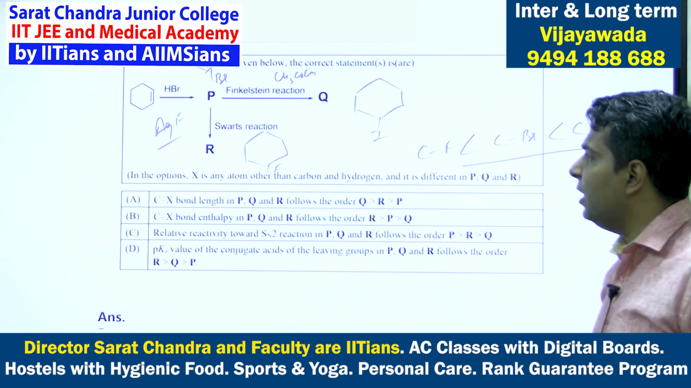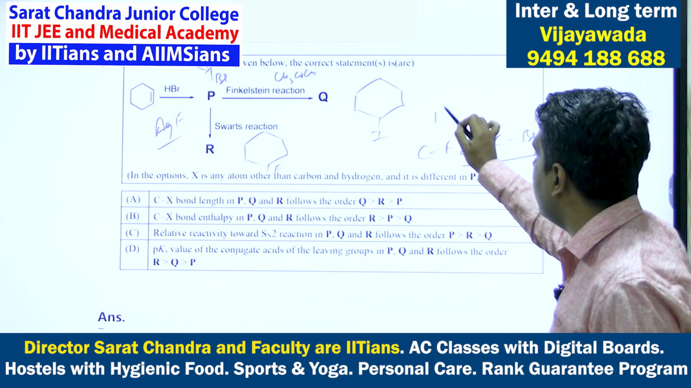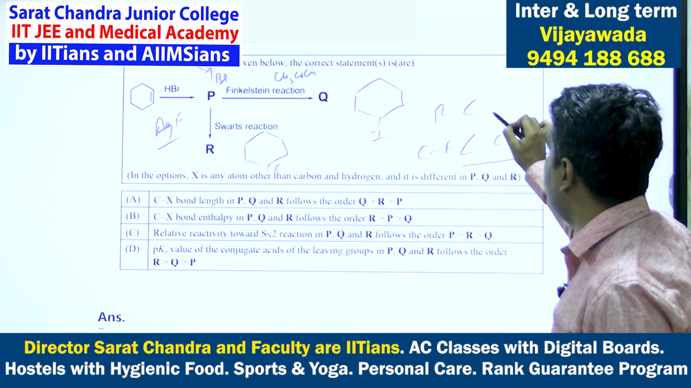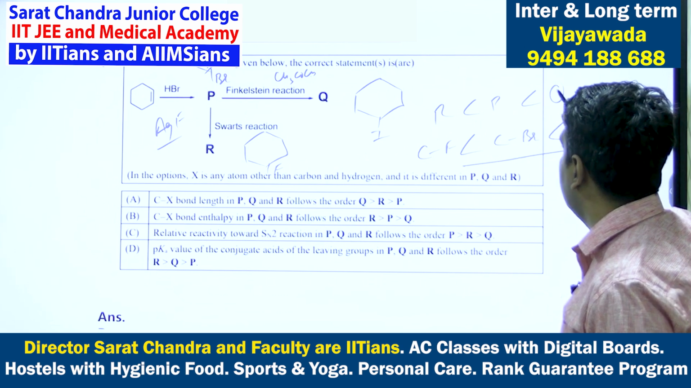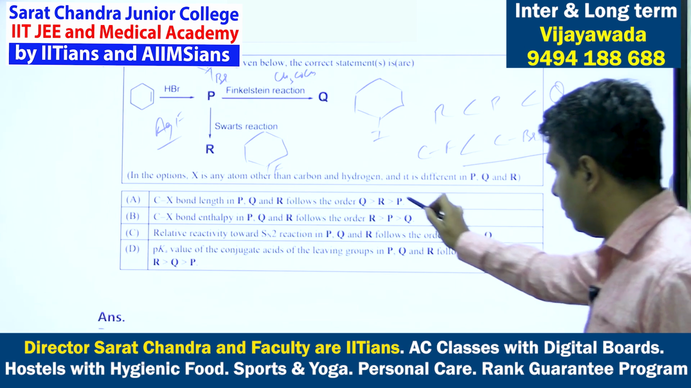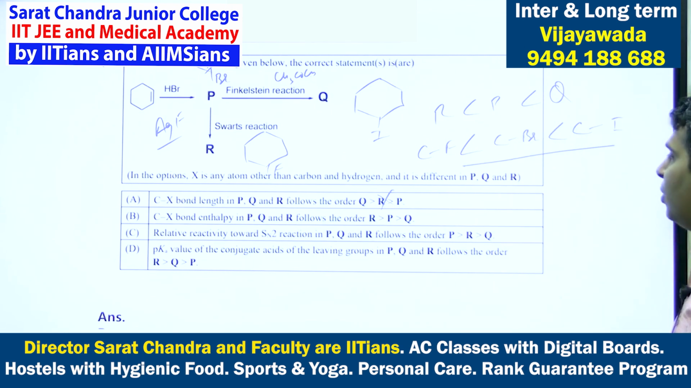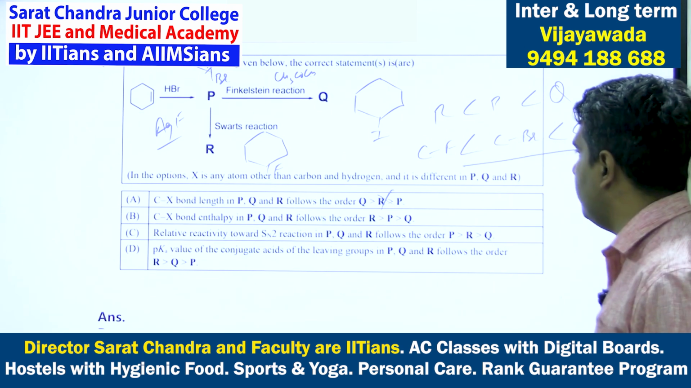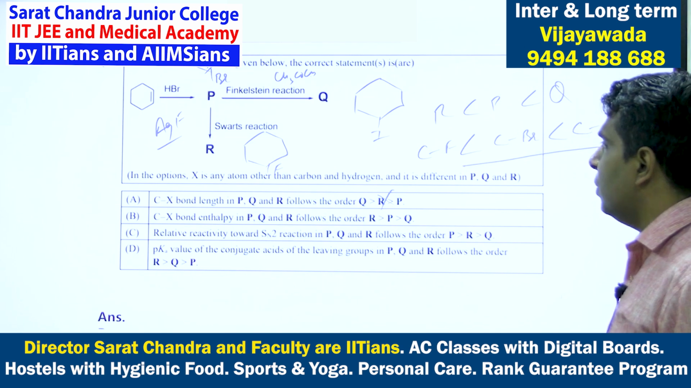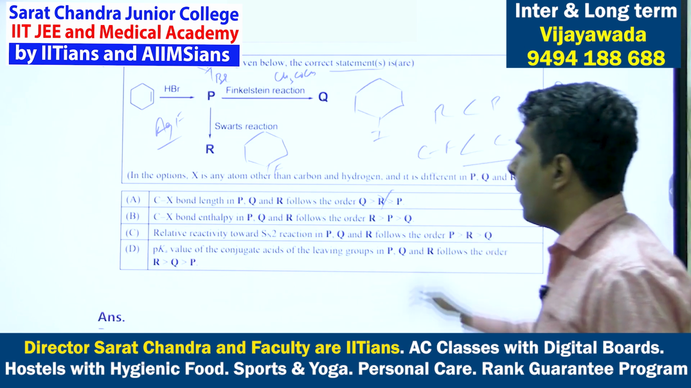So C-X bond length in P, Q, R will follow the order: C-F is R, then C-Br is P, and this is Q. So it follows the order Q, R, P. No, this is wrong. So it is Q, P, R. So the C-X bond length, the carbon-iodine bond length, is maximum. So option A is incorrect. You have to tell the correct statements.